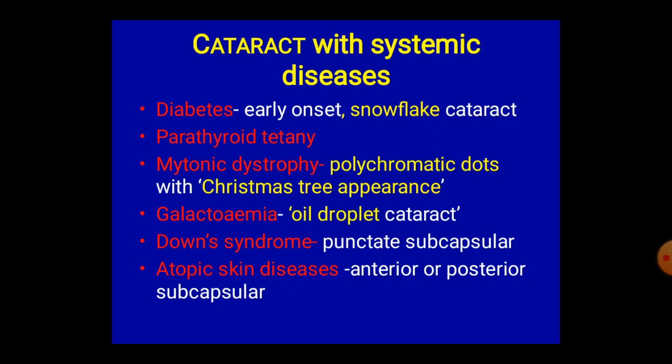Cataract with some systemic diseases. Diabetes: early onset cortical type of cataract, and sometimes snowflake cataract. Parathyroid tetany, myotonic dystrophy, where polychromatic dots with Christmas tree appearance. Galactosemia, oil droplet cataract. Down syndrome, punctate subcapsular cataract. Atopic dermatitis, anterior or posterior subcapsular cataract.